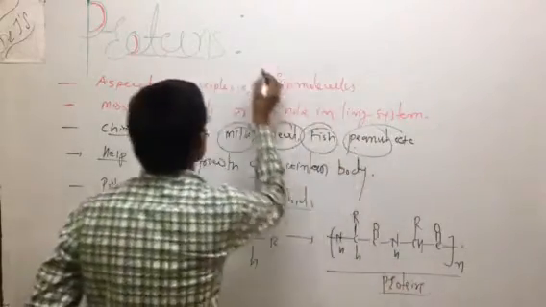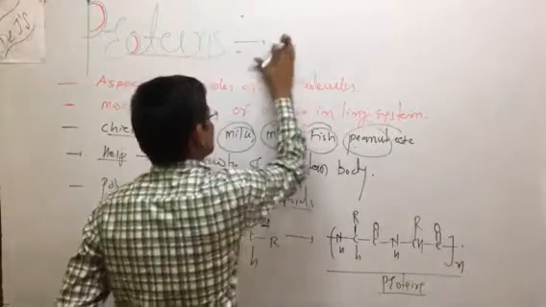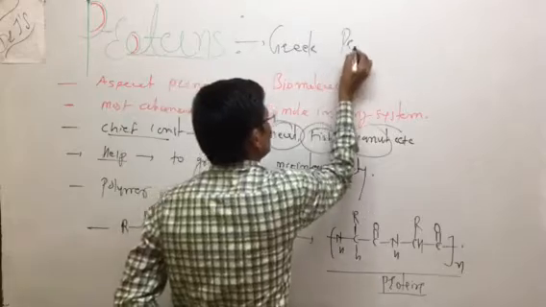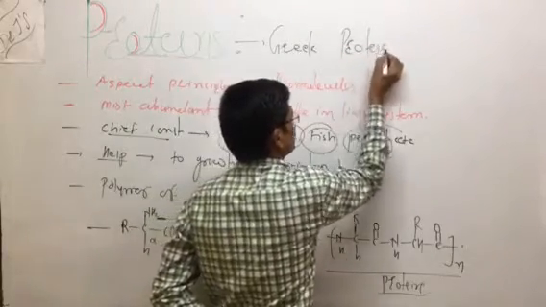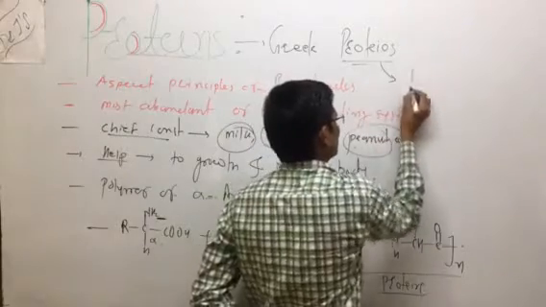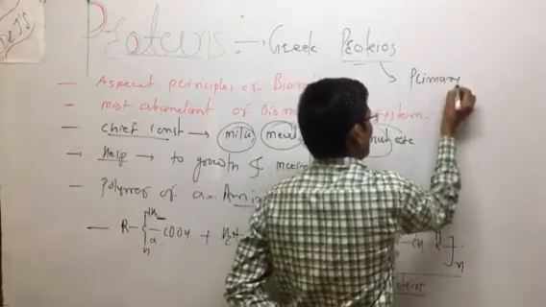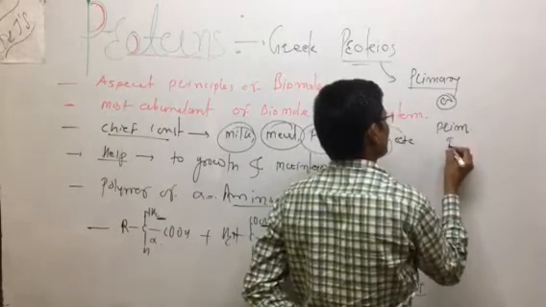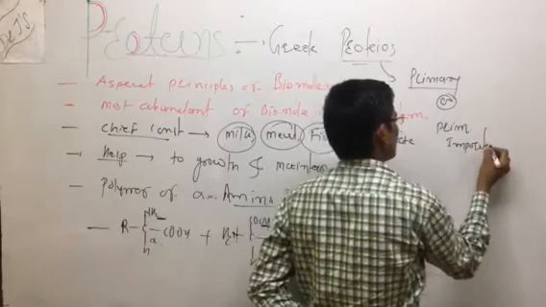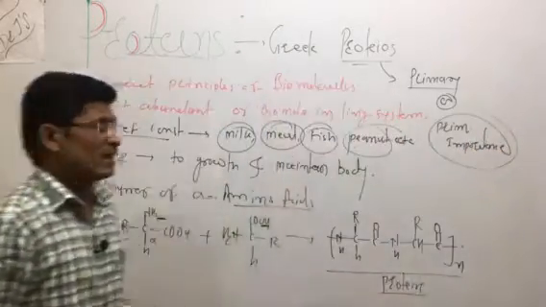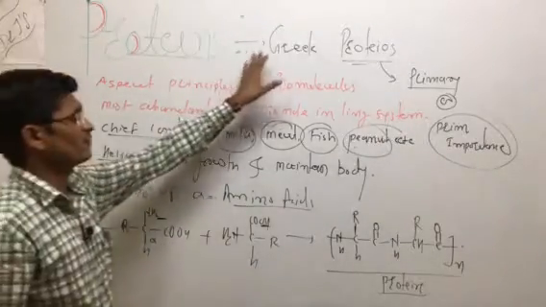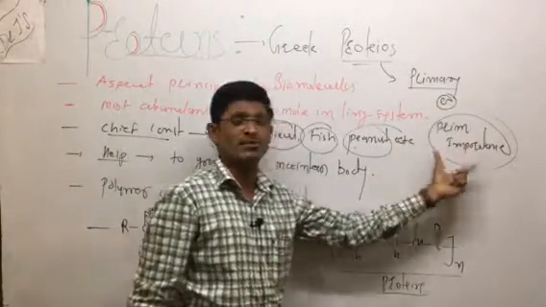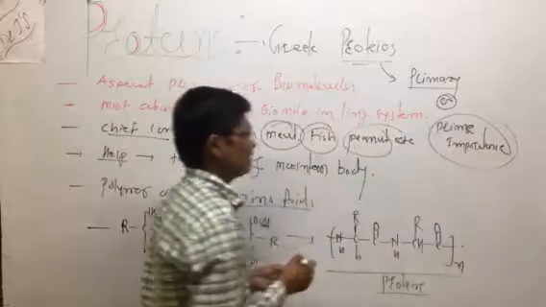The word protein comes from the Greek word proteios, which means primary or of prime importance. To revise, the Greek word of protein is proteios, and its meaning is prime importance.